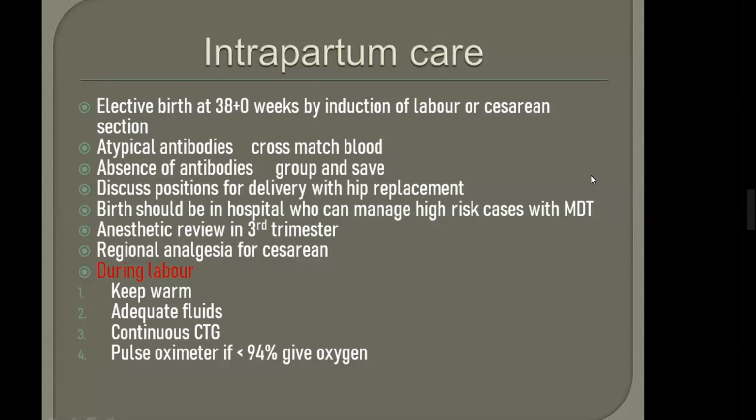So what are the important 4 points? What will you do in labor? You need to keep the patient warm. You need to give adequate fluids. There should be continuous CTG and pulse oximeter, with oxygen above 94%. And where was 96% oxygen? In sickle cell crisis, 96% oxygen, and in labor it is 94% oxygen. So in labor, remember these 4 points: keep warm, adequate fluids, continuous CTG, pulse oximeter.